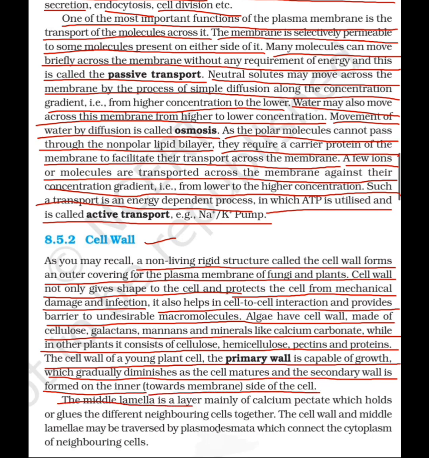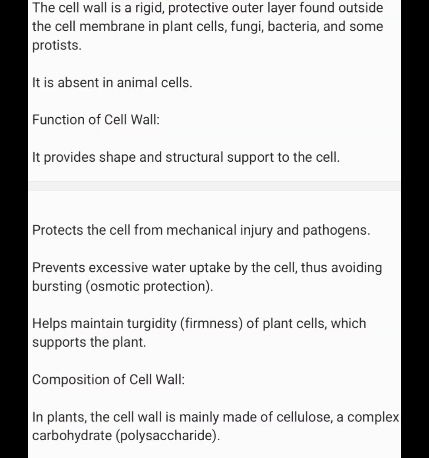The middle lamella is a layer mainly of calcium pectate, which holds or glues the different neighboring cells together. The cell wall and middle lamella may be traversed by plasmodesmata, which connect the cytoplasm of neighboring cells. The cell wall is a rigid and protective outer surface found outside the cell membrane in plant cells, fungi, bacteria, and some protista. It is absent in the animal cell.